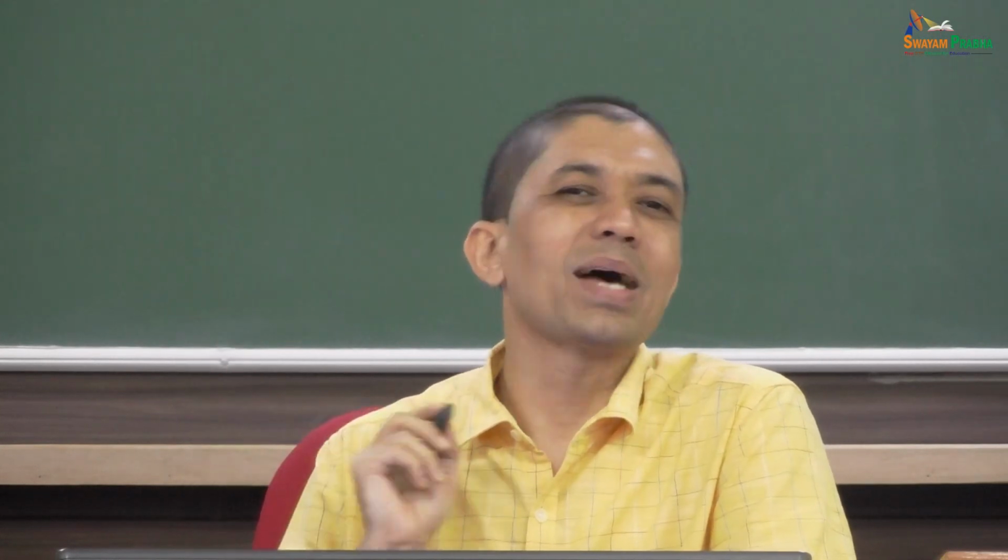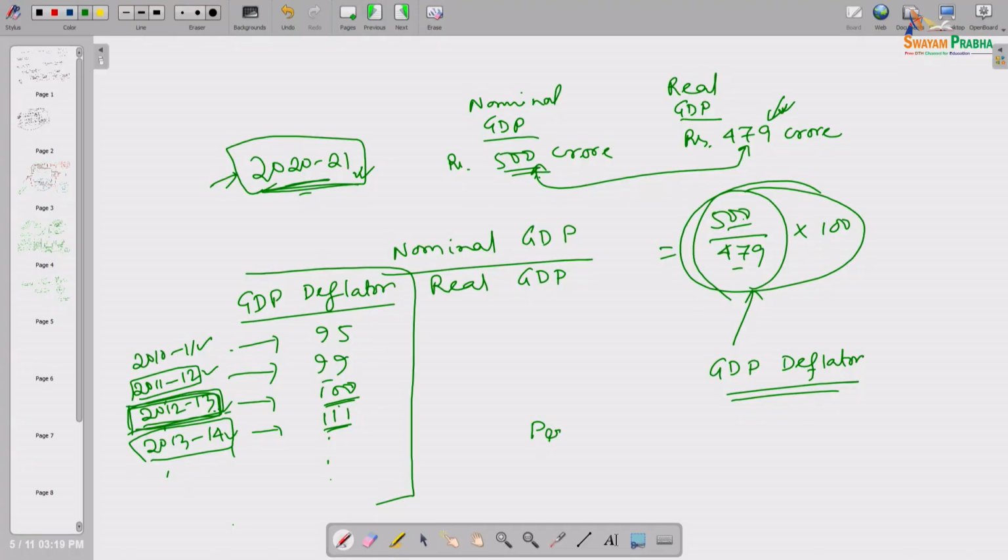Yes, in fact, not this GDP, rather per capita real GDP. Okay, per capita means per head. In India, you will get so many crore of rupees of real GDP for different years, and for each of those respective years you want the total population of India. So, if you take real GDP divided by the population, you get per person GDP, which is sometimes called per capita. Per capita means per head. Per head, what is the real GDP? So, that per head real GDP is a good indicator of the overall prosperity level of a country.